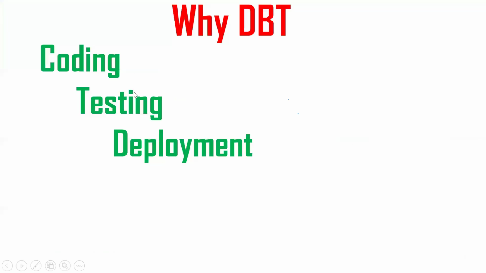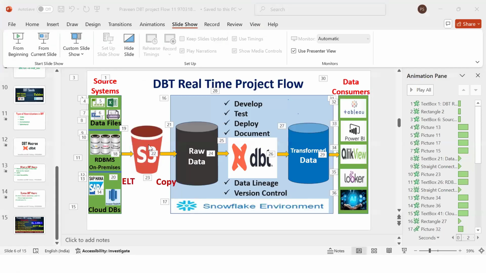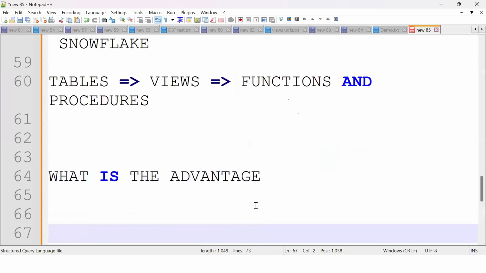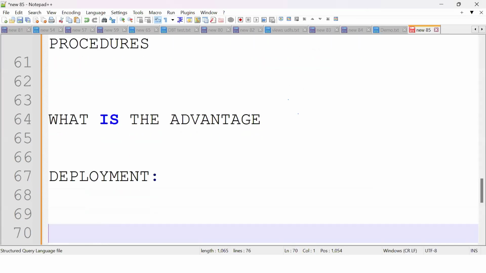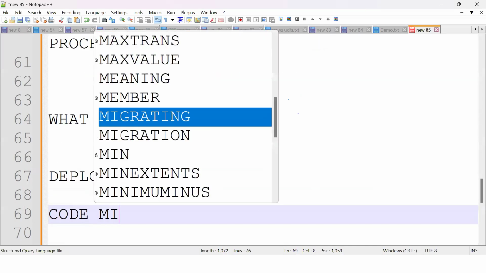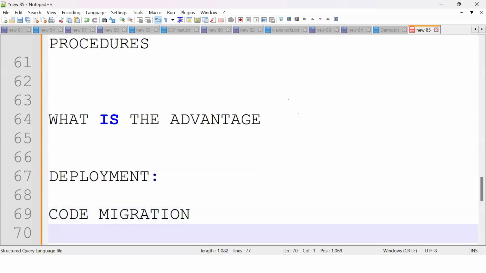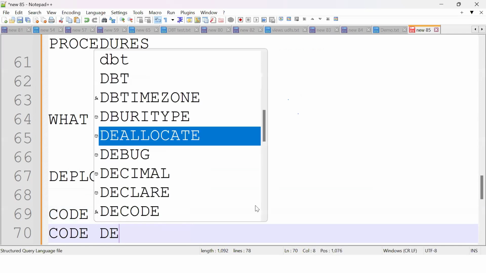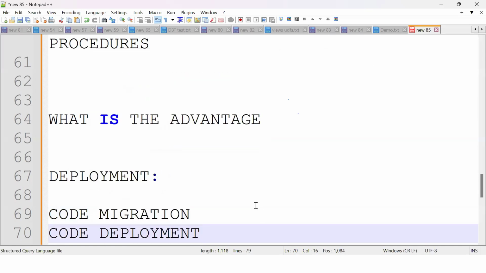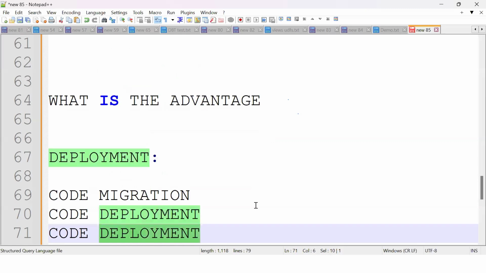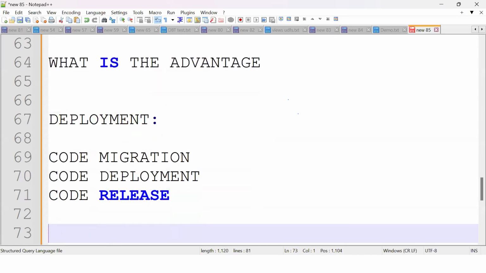Now go back here. What is deployment? Tell me. Once we're done with all the transformation, then we'll migrate the code. It's like code migration or code movement. These are the basic things, just a high-level explanation. Once we see DBT in action, we'll go into detail. Code migration, code deployment, or code release. So this is the functionality.